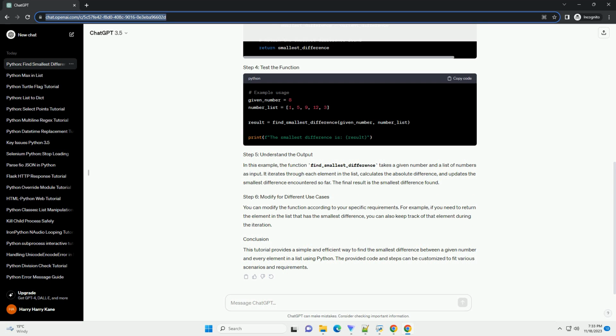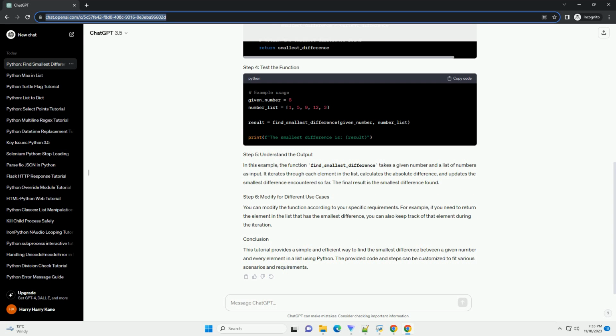Method 2, using the min function with a Lambda function. Python's min function can be employed with a Lambda function to achieve the same result more concisely. Method 3, sorting the list. Another approach involves sorting the list and then finding the minimum difference by comparing adjacent elements.